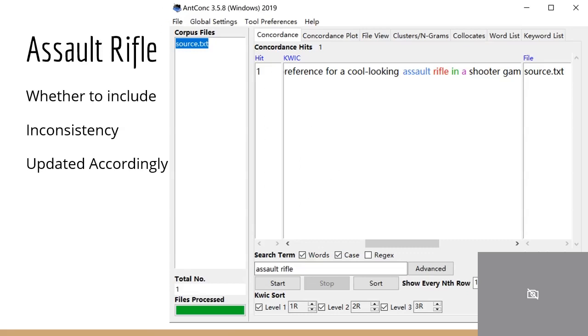Since translators have different views about what type of terms to include in the glossary, it will cause a problem of inconsistency. After a translator has determined to include this term, other translators have to adjust accordingly and update their translation of this word.